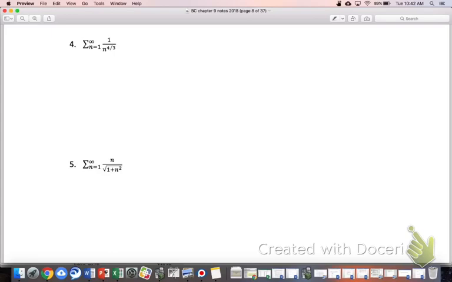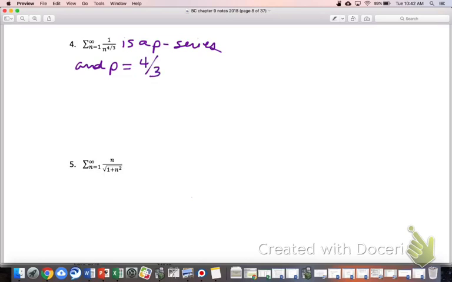Okay, since the nth term test was not informative at all, you think about the geometric series test, right? Is that a geometric series? No, you have the variable base with the numerical exponent, so it's not a geometric series, and you can't use the GST. Is this a p-series? Yes, it is a p-series. It just has to be 1 over a variable to some numerical exponent, and that makes it a p-series. So based on the fact that this is a p-series, you could say it is a p-series, and p is equal to what? 4/3.